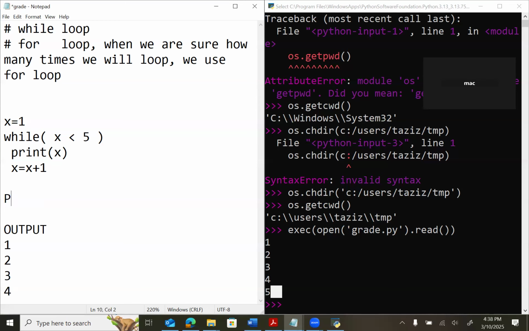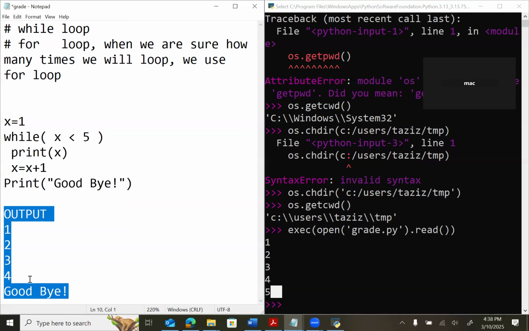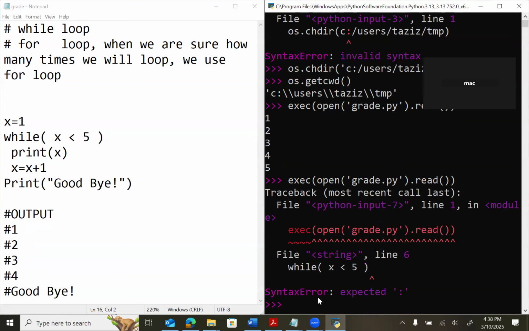For example, here I have a statement: print goodbye. So here it will print 1, 2, 3, 4, then goodbye. Let's see if this program is working like that as we are expecting. I can put a comment on this one, because I'm expecting my output should be like that. So let's go and compile.